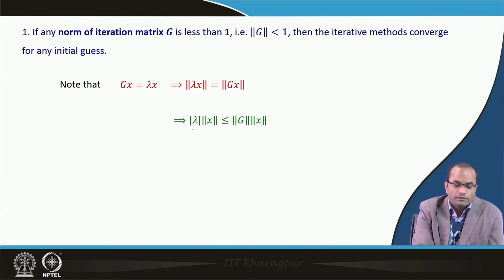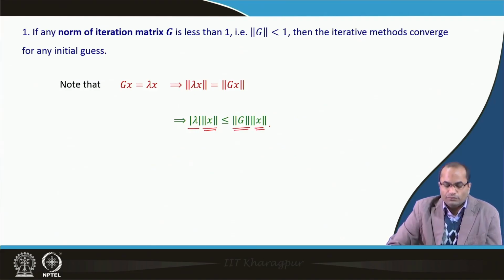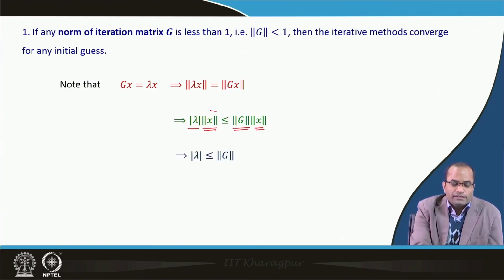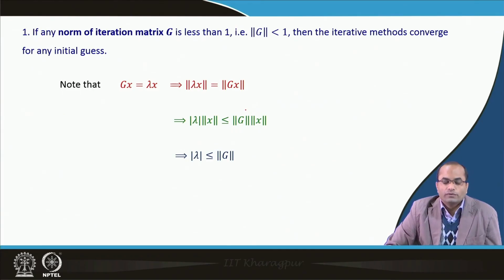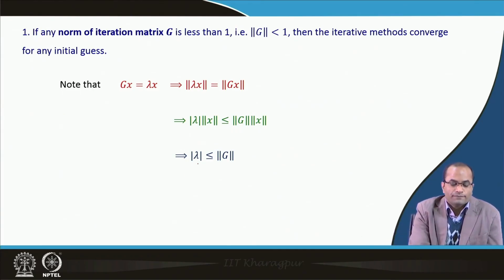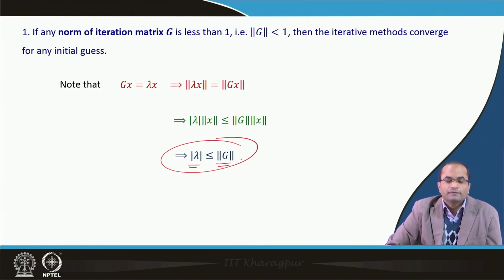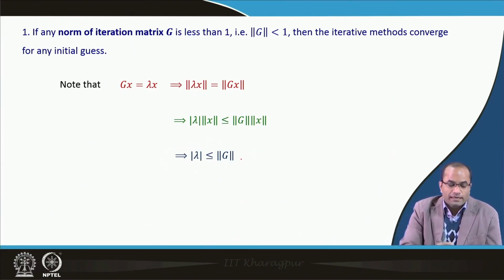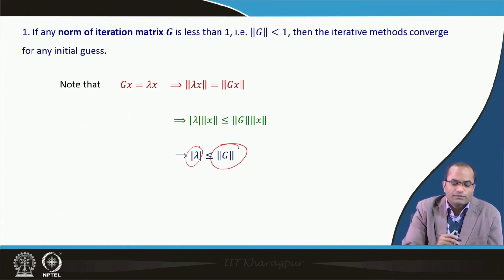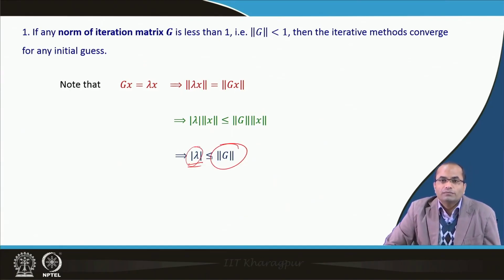So, we have this result now, that the absolute value of lambda times norm of x is less than or equal to norm of G times norm of x. This implies, because we have norm of x on both sides, which is positive for non-zero x, this can be cancelled out, and then the absolute value of lambda is always less than or equal to any norm of this iteration matrix G. That exactly gives the sufficient condition, because if the norm is less than 1 and we know that all the eigenvalues are less than or equal to the norm, then definitely all the eigenvalues are less than 1.